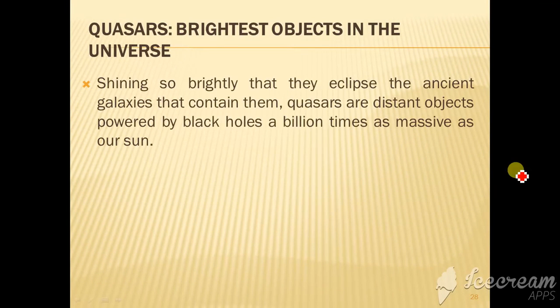Then there are a few more terms you have been hearing about astrophysical objects. There are quasars. Quasars shine so brightly that they eclipse the ancient galaxies that contain them. Quasars are distant objects powered by black holes a billion times as massive as our Sun. So quasars are powered by supermassive black holes, and they shine very brightly.